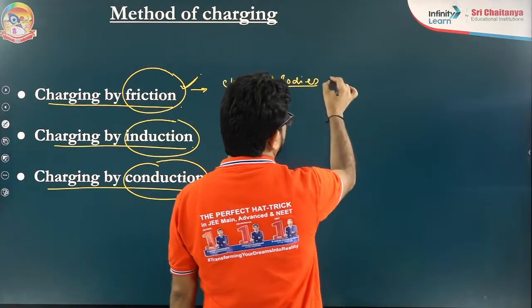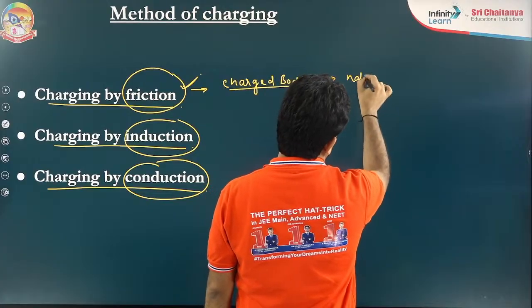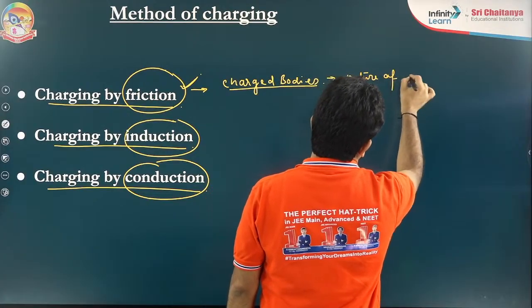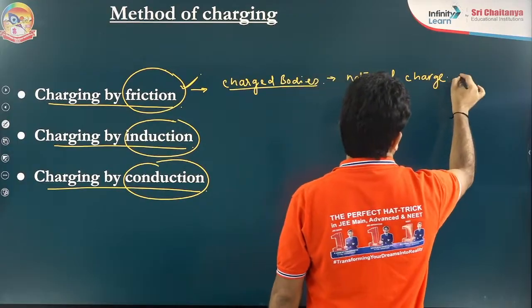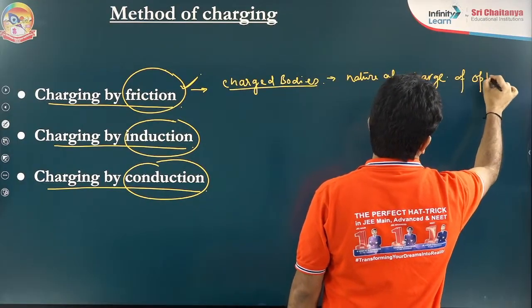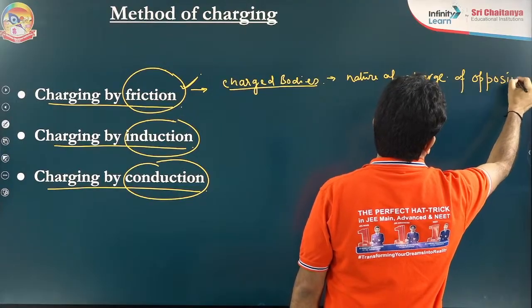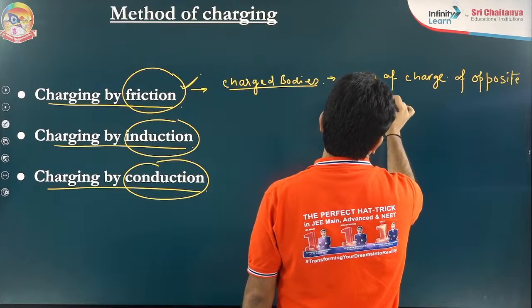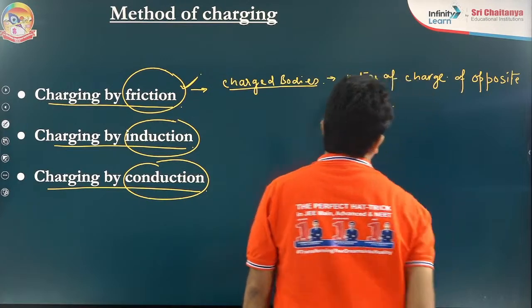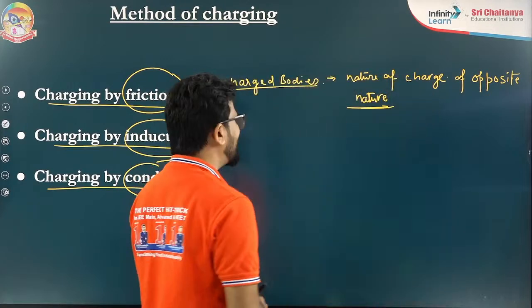The nature of charge would be of opposite nature. Try to understand, that means one would be positive, then the other would be negative.